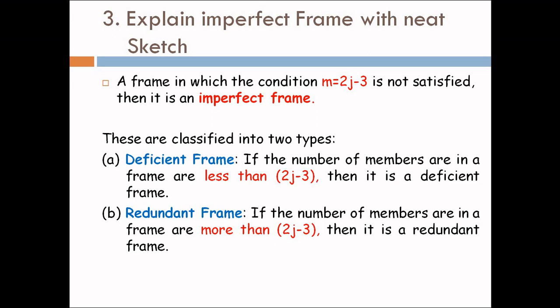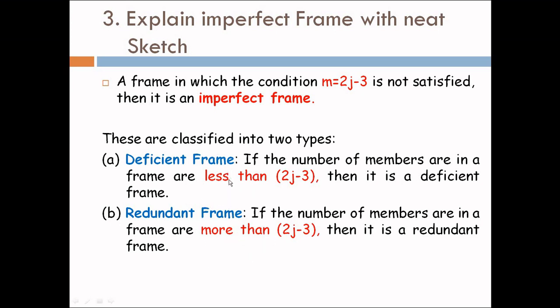Next, coming to the third question, that is, explain imperfect frame with neat sketch. So a frame is called an imperfect one if it doesn't satisfy the condition m is 2j minus 3. So if it doesn't satisfy m equal to 2j minus 3, there we have two cases again, that is m less than 2j minus 3 and m more than 2j minus 3.